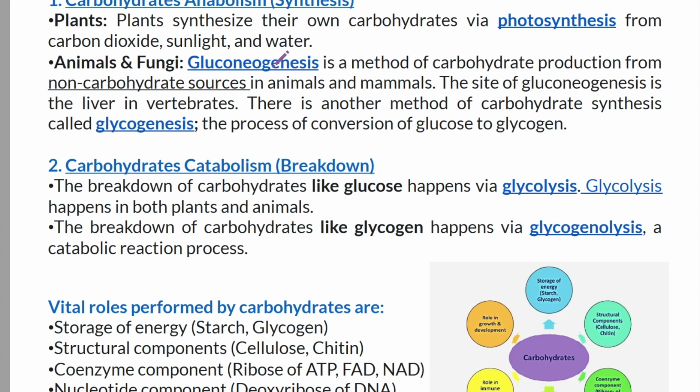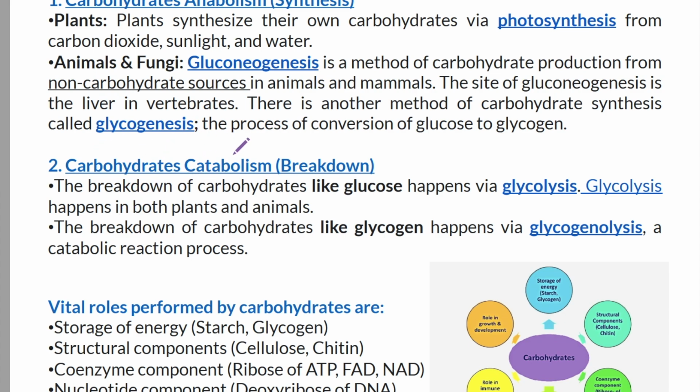So gluconeogenesis is a method of carbohydrate production from non-carbohydrate sources. It occurs in animals and mammals. The site of gluconeogenesis is the liver in vertebrates. There is another method of carbohydrate synthesis, glycogenesis, the process of conversion of glucose to glycogen.